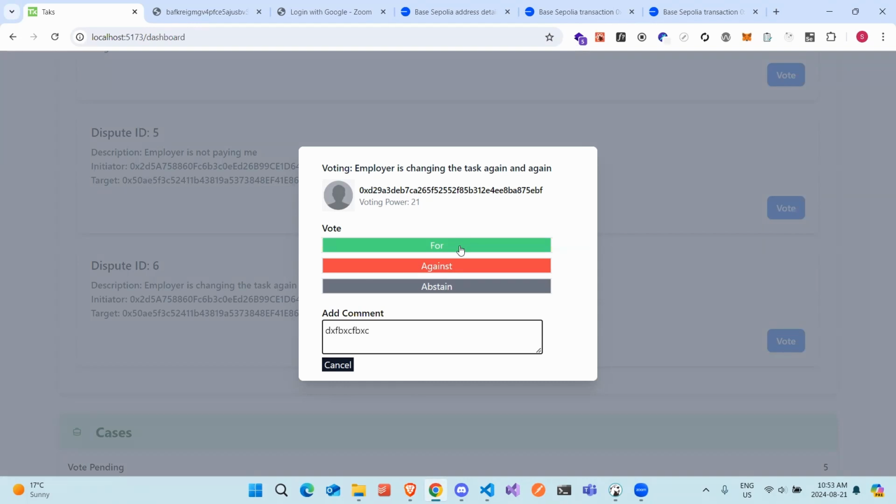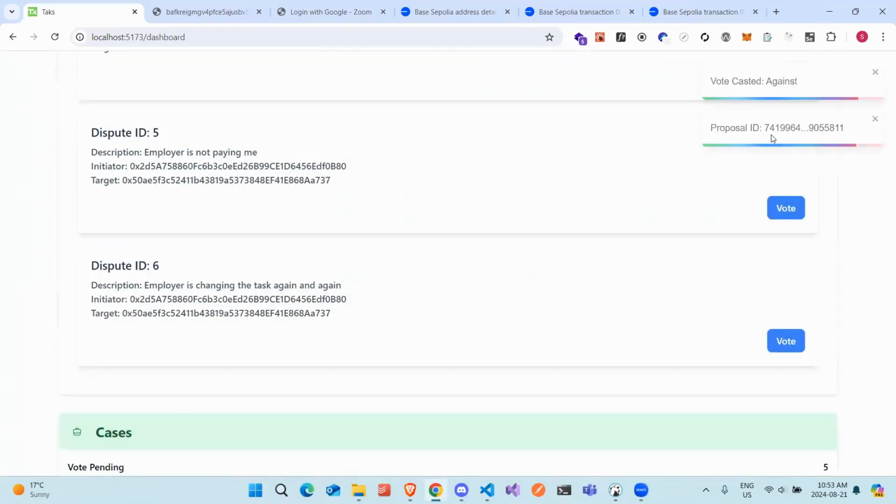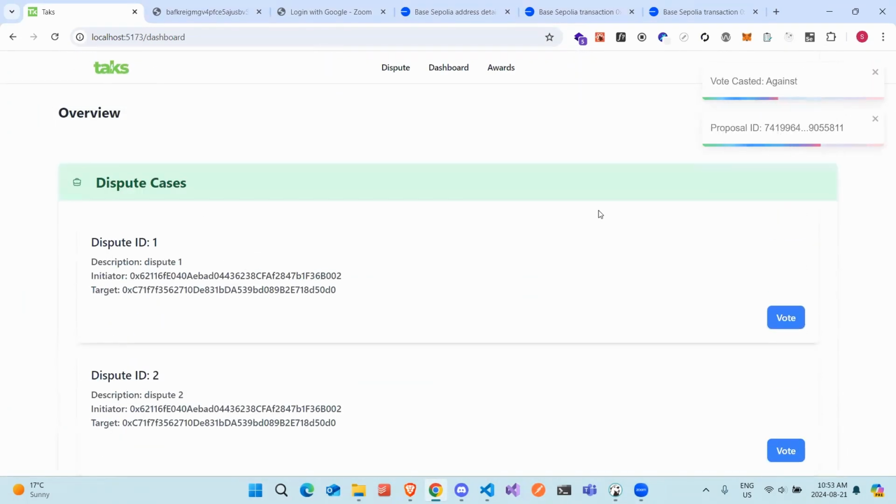So this is meta transaction enabled, so you don't have to pay anything for it. You just do it. Against, vote casted, proposal ID. So this is on my side.